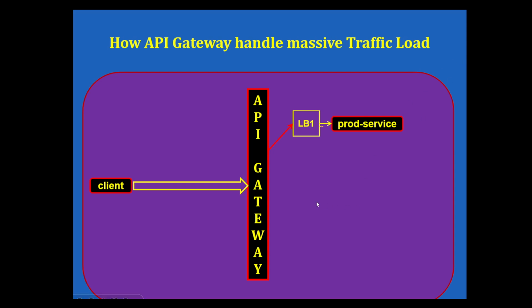As the load increases, the load balancer will keep on creating multiple instances of the product service to cater to the incoming request flow. Now, one thing we should note is that the load balancer will not make a decision based on the URL path about which microservice to call. Rather, it will only evenly distribute the incoming request flow to the number of service instances available of a particular microservice. This point is very important, which differentiates the load balancer from the API gateway functionality.